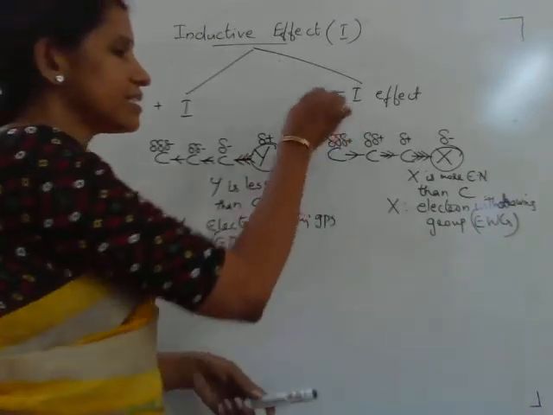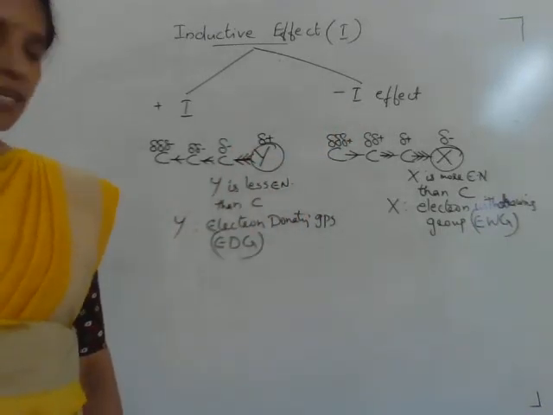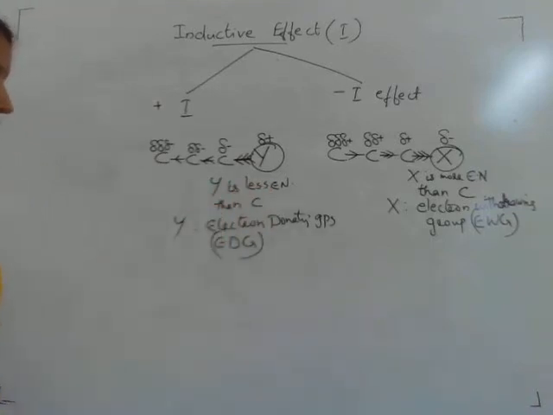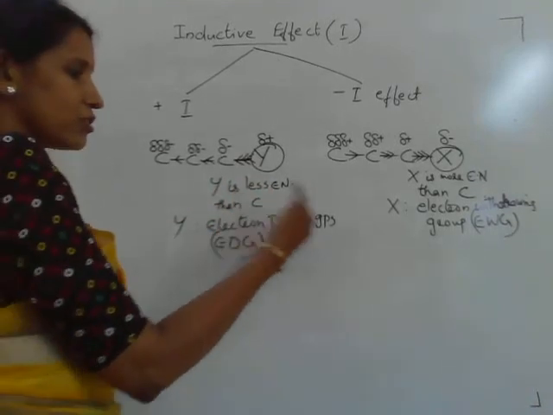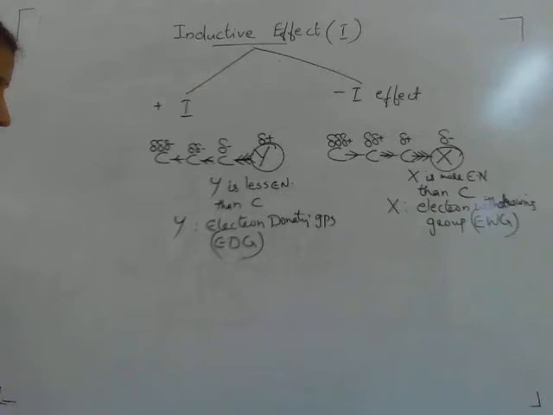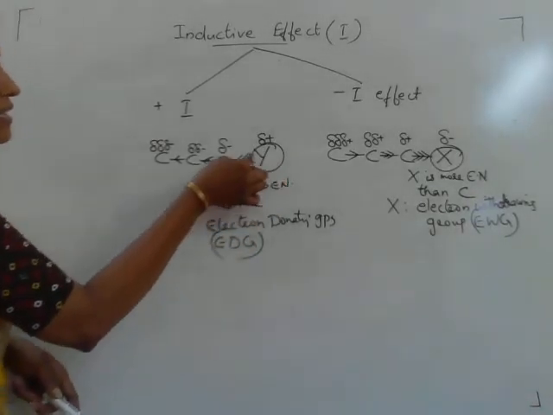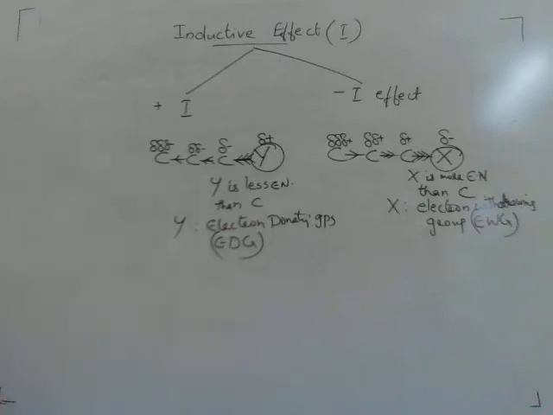This is called a negative inductive effect. In the case of a substituent which is less electronegative than carbon, that is, the substituent is an electron donating group, EDG, this substituent releases electrons towards the carbon atom. This is called positive inductive effect.